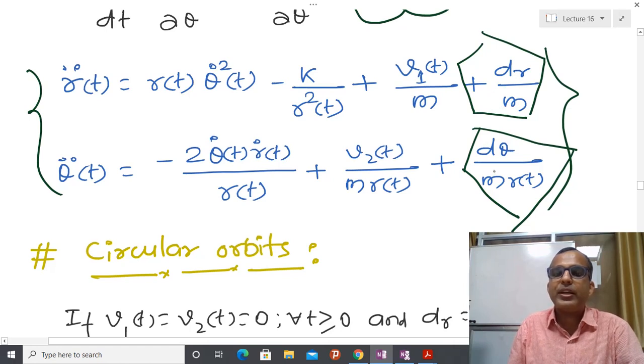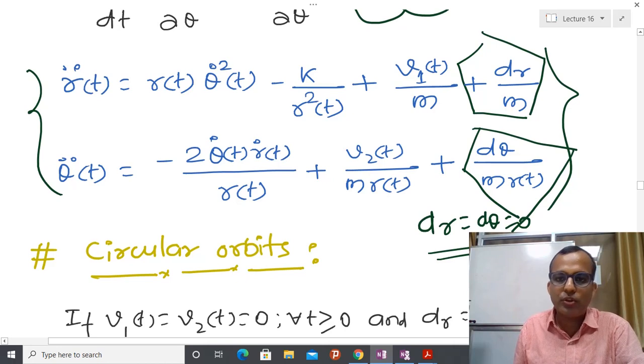Most of the time, whenever we are designing a control system, we just need the nominal model, and after that we require some certain kind of information. So for the time being I am assuming that d r equals d theta equals 0. I just have to place the satellite in this orbit, and after that we are not going to worry about it. But really we have to worry after placing the satellite there also, because several unknown forces are going to act on the satellite. But for the time being we simplify our problem under this assumption.